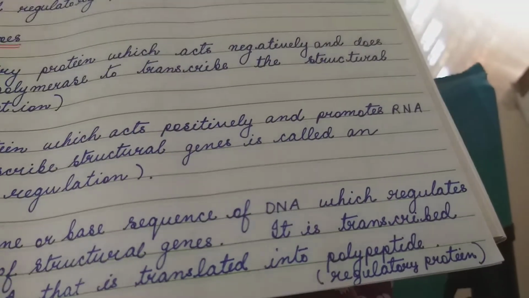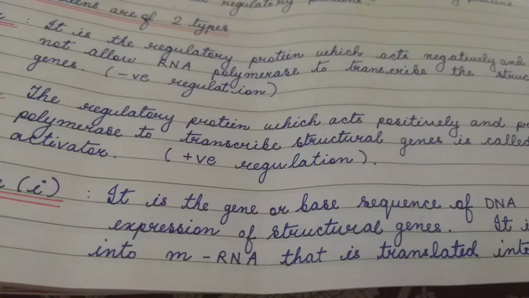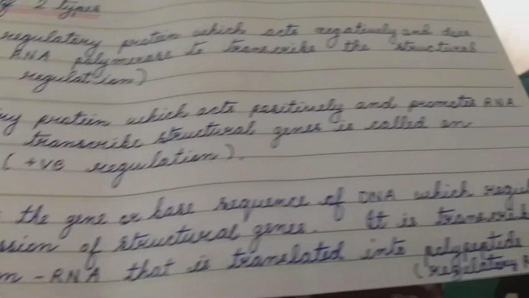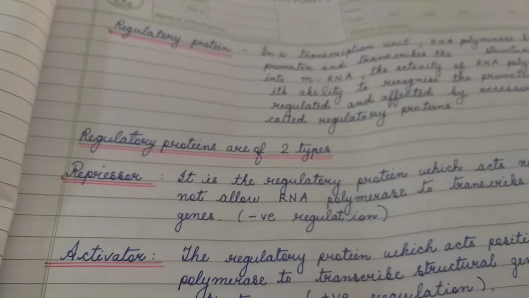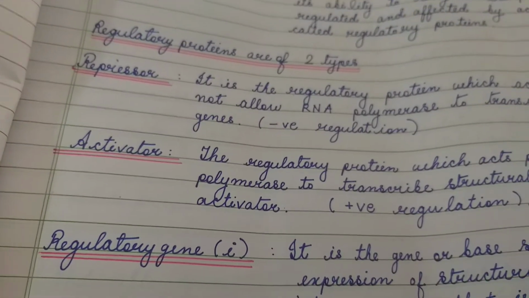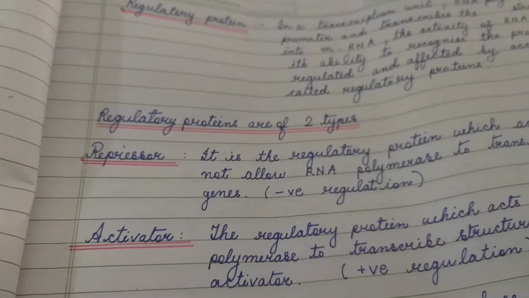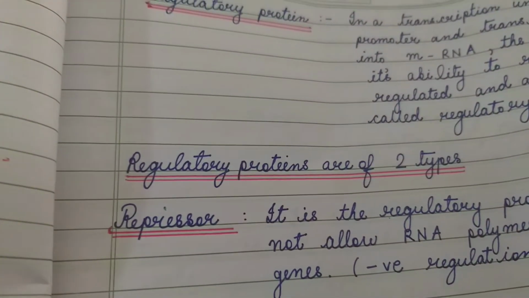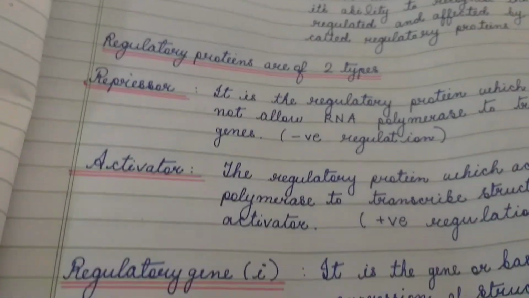It is the gene which is transcribed into messenger RNA which is translated into regulatory proteins, that means repressor or activator.